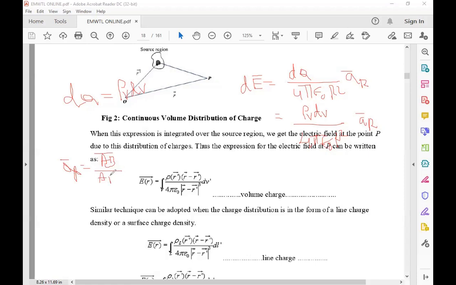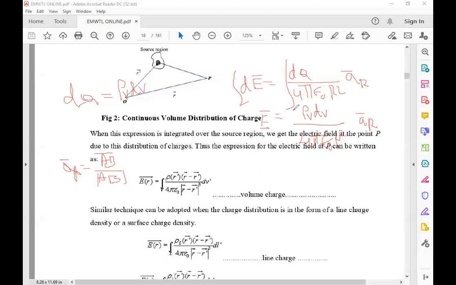The ratio of the vector from the point A to the point B to its magnitude is a base vector. Got it, buddy? So for this, if I take the integral on both sides, the integral of the derivative becomes E.